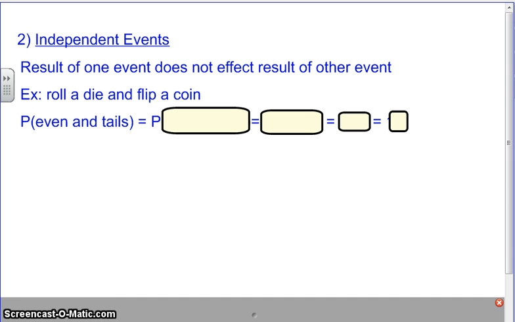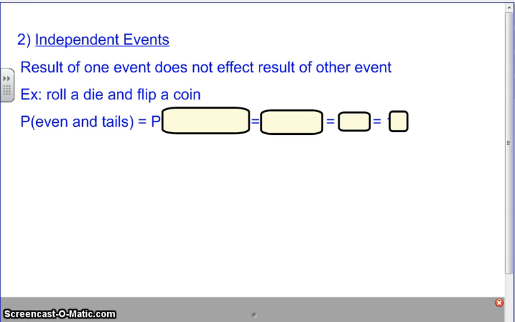Well, what is a method that you learned on Friday that you could use to show all the possibilities? Yes. And you can make a tree diagram, right? So what would you want to have in the upper part of the tree if you were going to do that? Heads and tails.